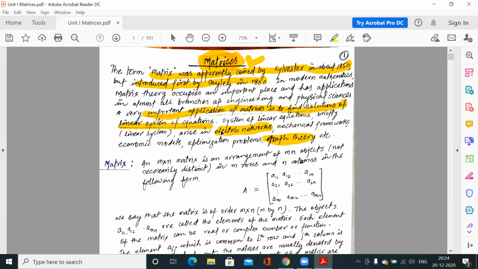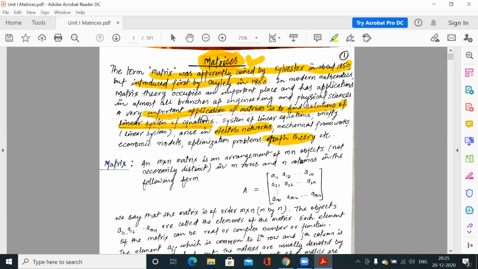You know the methods like the elimination method and substitution method, but they work better when the system has a small number of variables. But when the system has many variables, like 10 variables, 20 variables, in that case, when the system is large, we can solve that system very easily using matrices.